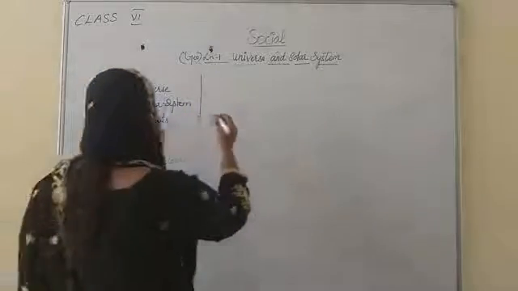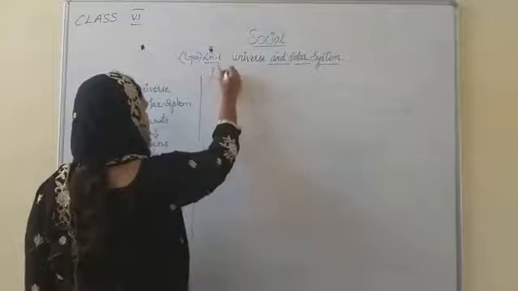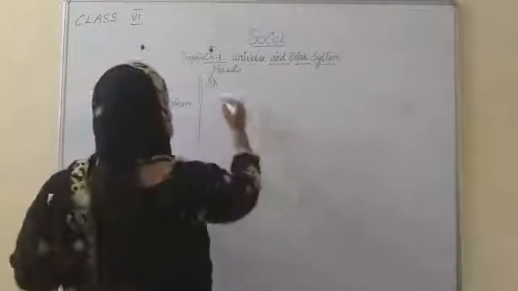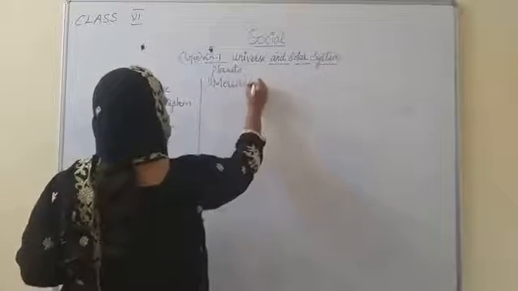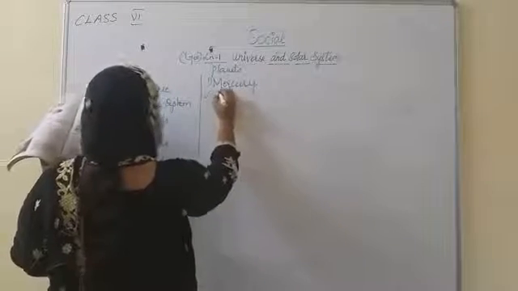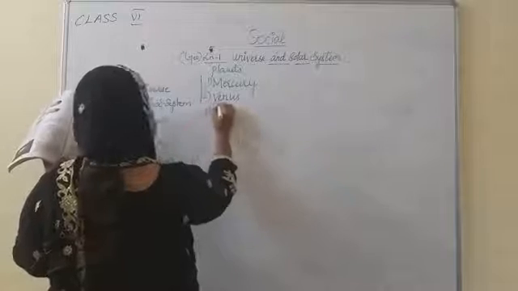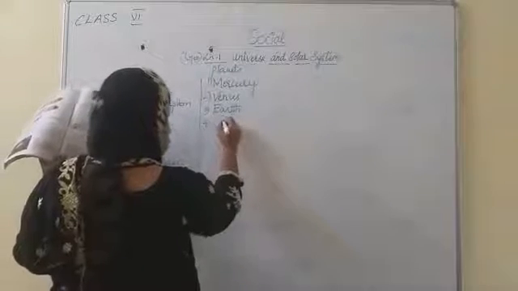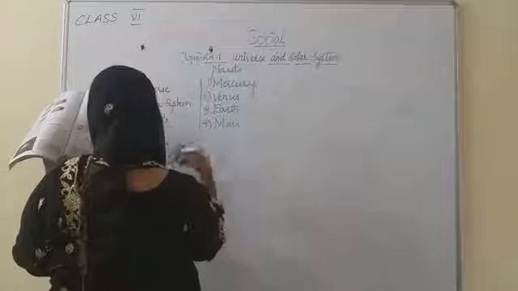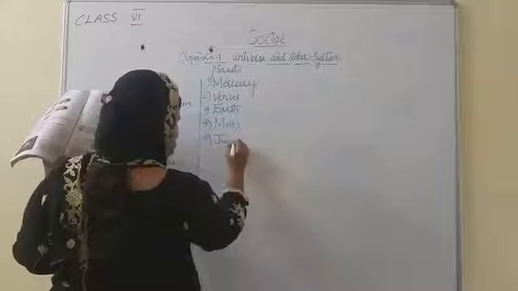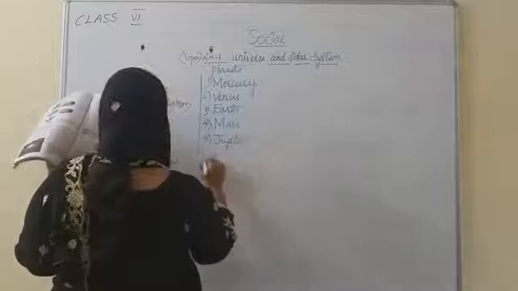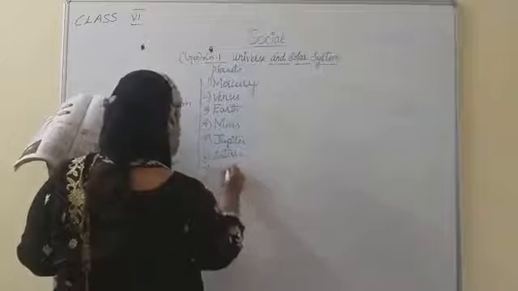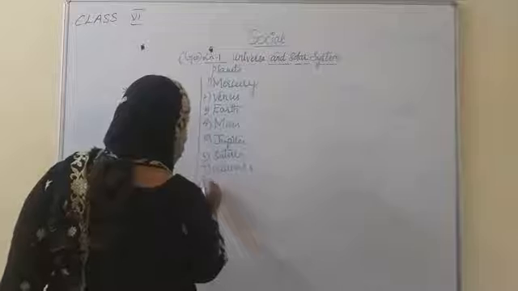What are their names? First is Mercury, second is Venus, third is Earth, then Mars, Jupiter, Saturn, Uranus, and last is Neptune.